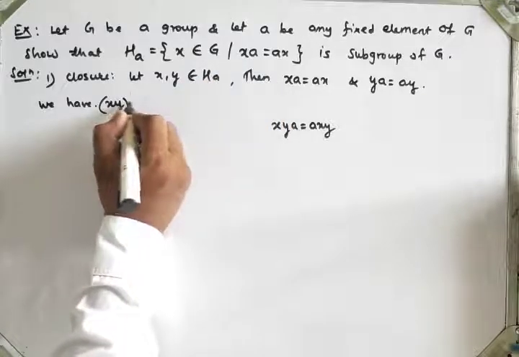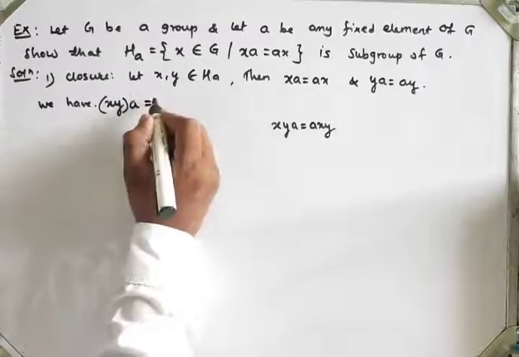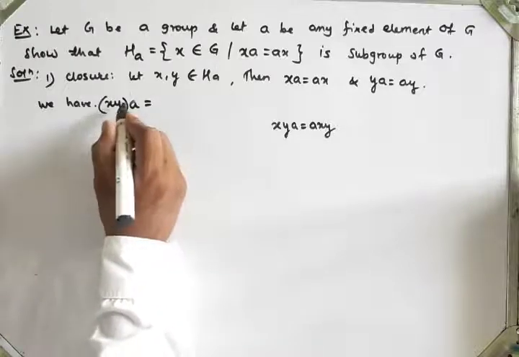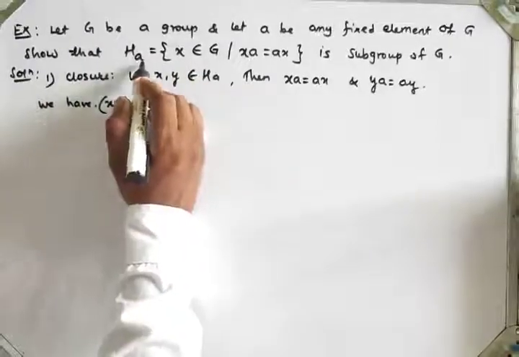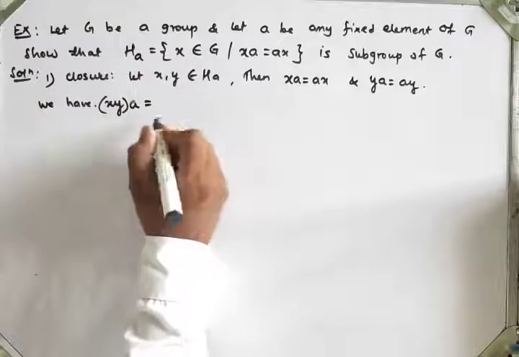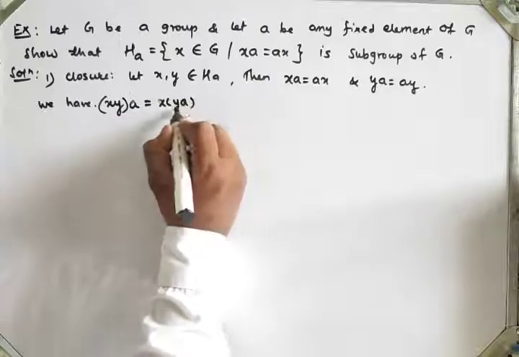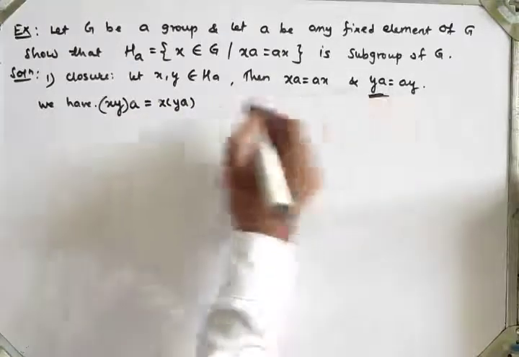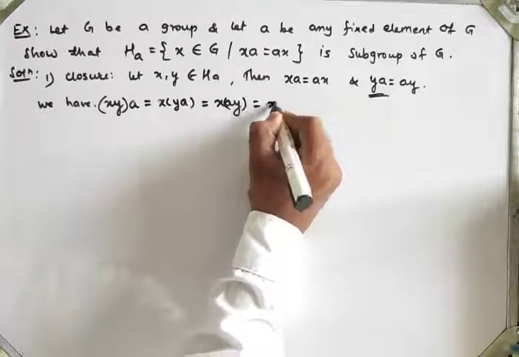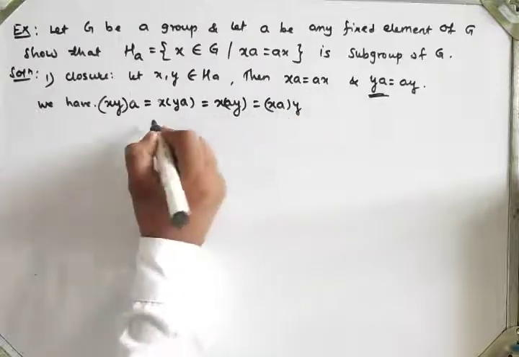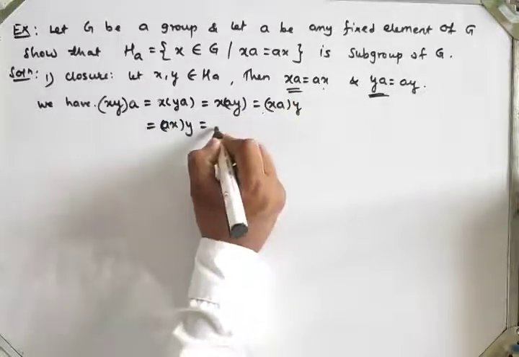So I take xy times a, which is equal to, since G is a group and therefore associative, x times ya. The value of ya is ay, so x times ay, which can be written as xa times y. The value of xa is ax, so ax times y, which can be written as a times xy.